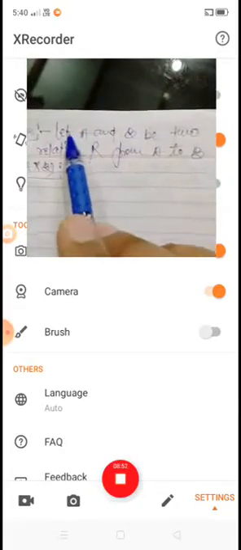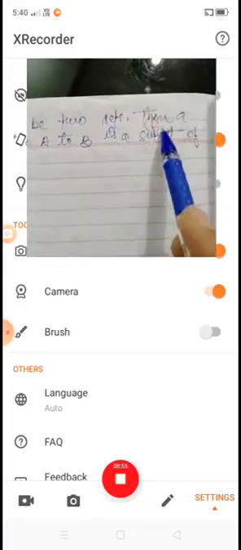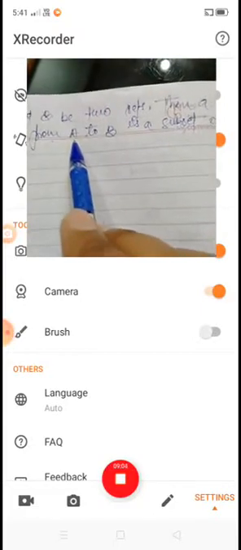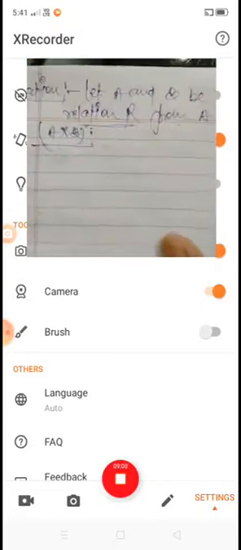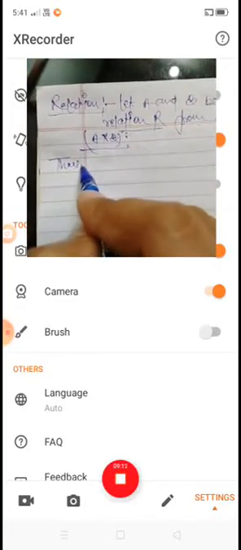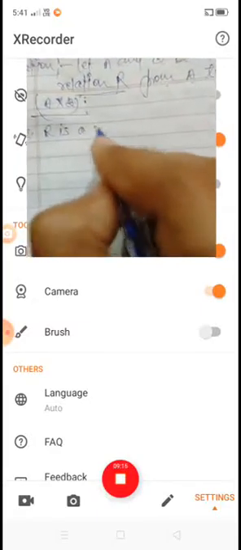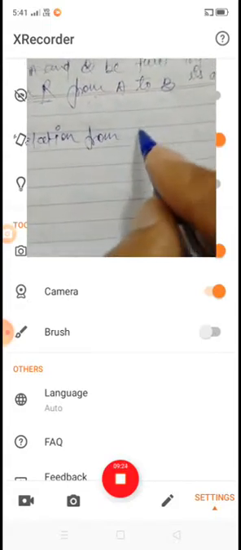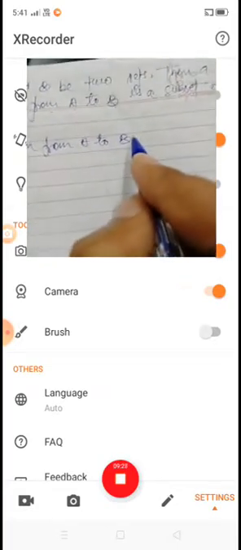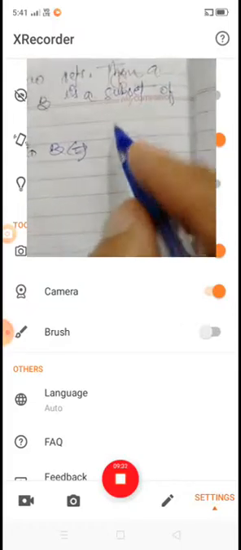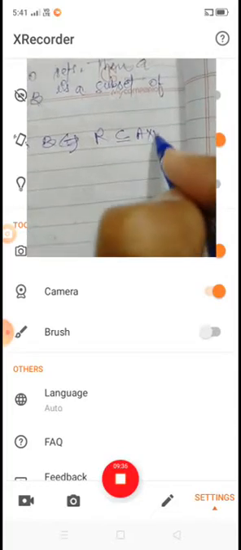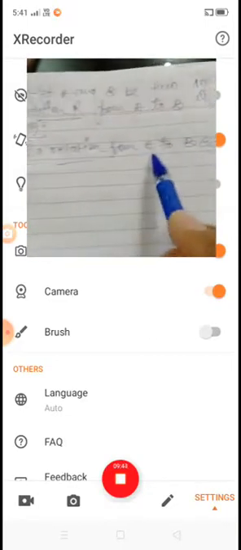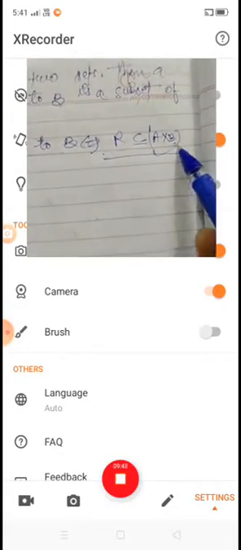Okay, so let's see once more. Let A and B be two sets, then a relation R from set A to set B is a subset of A cross B. Thus R is a relation from A to B when this implies that R is a subset of A cross B. In this way we can write: if R is a relation from A to B, this implies that R is a subset of A cross B.